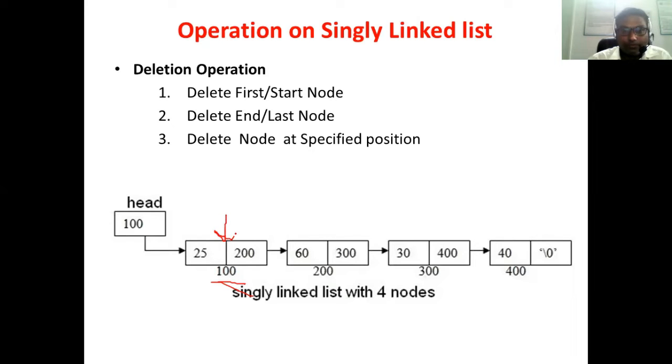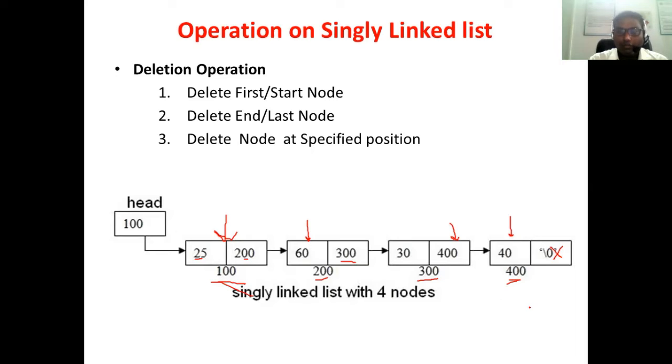So 100 is here. We have to visit the data 25. Then the address is 2000, so we have to move to 2000. Then visit 60. Then there is an address 300, so move to 300. The address is 400, so we have to move to 400. Then here is 40. We have to visit 40. Then there is null, which means your linked list ends here. That means the node whose address is 400 is actually the last node, or we can say the ending node of your linked list.